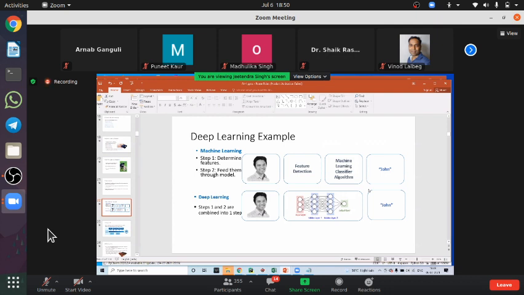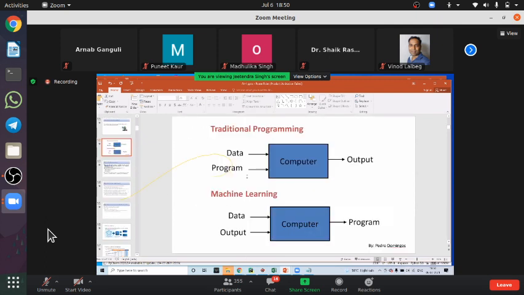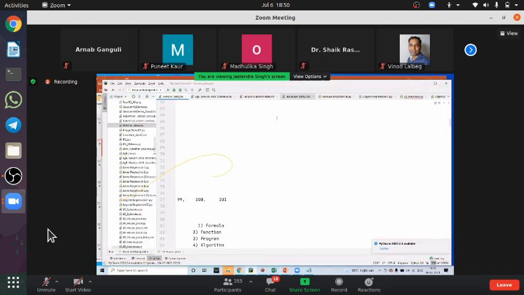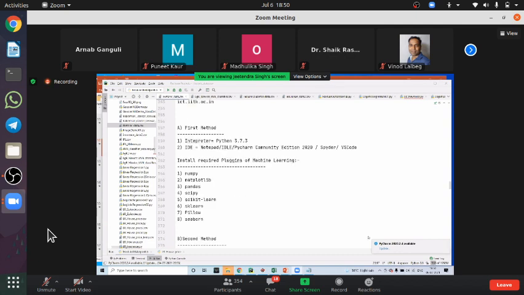For tomorrow's session, I need you to download some software that is required for hands-on implementations. Let me write it. For tomorrow's session, we need some tools and some software. Let me open that. So for these hands-on implementations, we can do it.